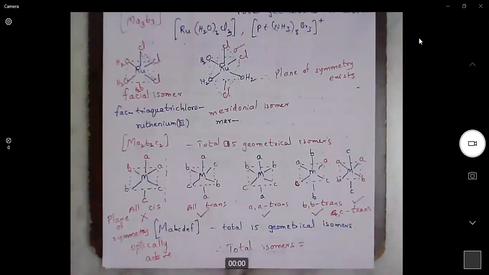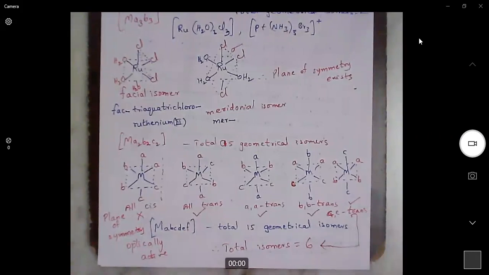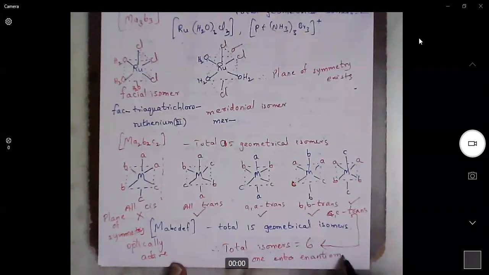There are 5 geometrical isomers, and one of the isomers is optically active, so it will have a mirror image. So there are 6 total isomers. Out of the 6, one enantiomeric pair.